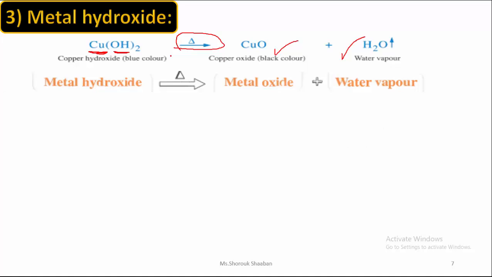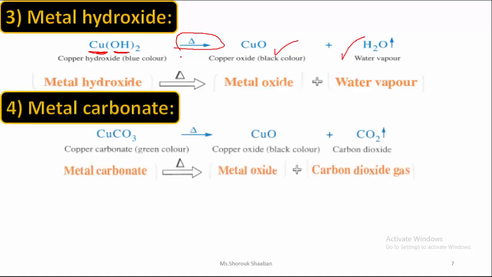Number 4, metal carbonate. This is the metal and this is the carbonate, the atomic group. So when I heat this metal carbonate, again I will have the metal oxide, but the other compound will be different. It will be carbon dioxide, because here I use the carbonate. If I use the hydroxide, I will get water, but because I use the carbonate, I get carbon dioxide.